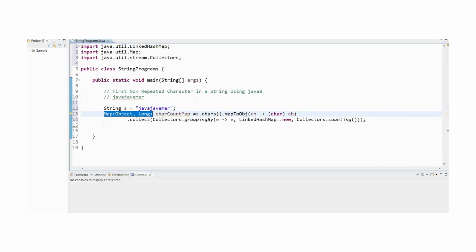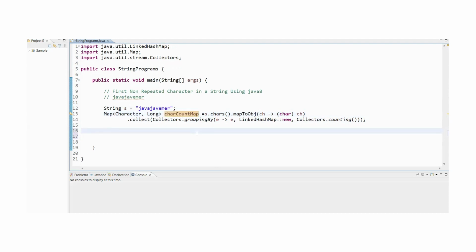This is a character anyway, so we can give the character directly. I'm not sure what the reason is, it is not going to take. Okay, so we have given the character as well. Maybe there is some spelling mistake. Okay, we are going to get some character count map, and it will be maintained in the insertion order only.